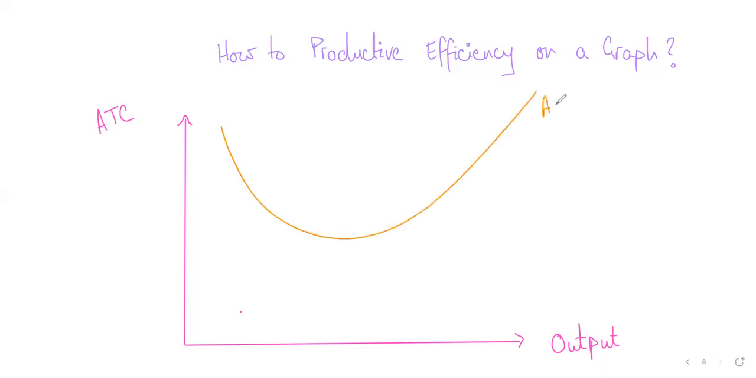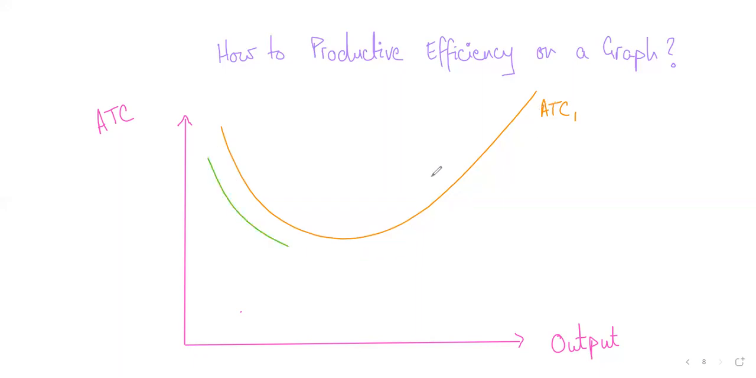Now you might be getting confused about why ATC is U-shaped. This is part of our A2 economics syllabus, and we'll talk about this when we move to unit 2. But right now, we will not go into the detail of this. We'll wait for unit 2, where we will explore why ATC is U-shaped.